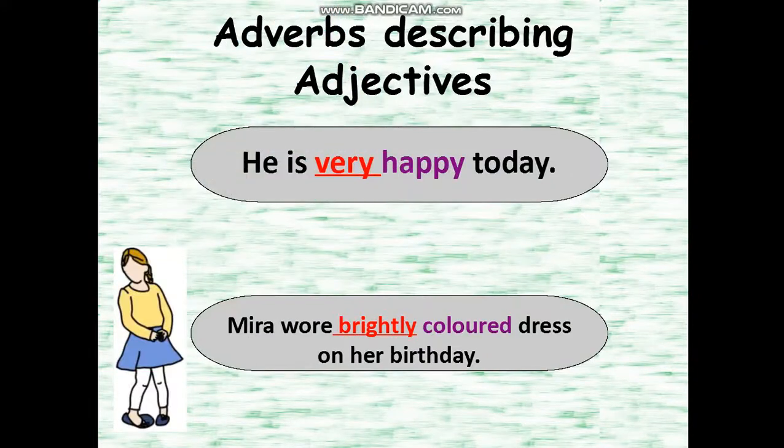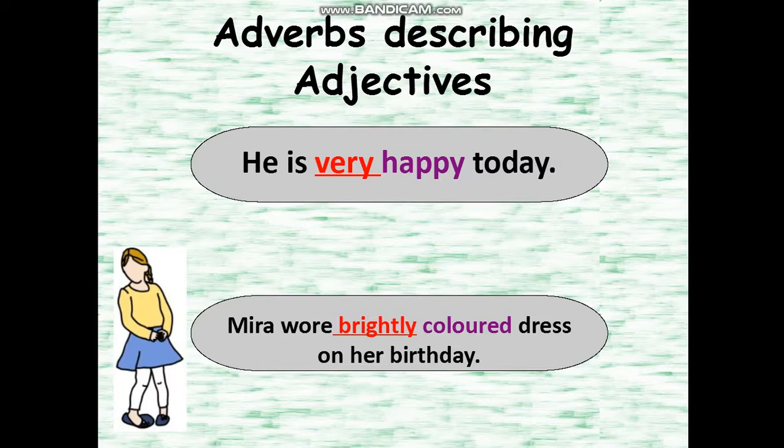Now let us see adverbs describing adjectives. He is very happy today. Here, he is a noun, and happy is an adjective. How is he happy today? Very happy today. So the adverb is very, and it is describing happy.